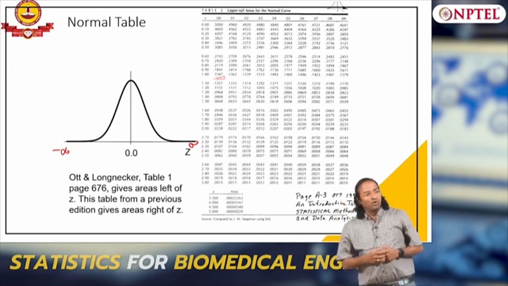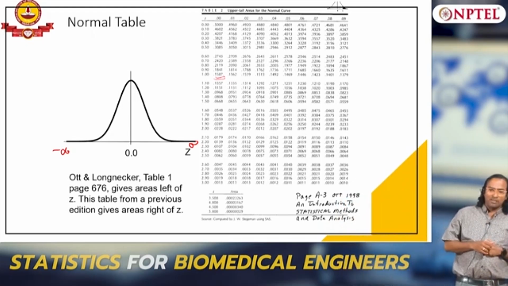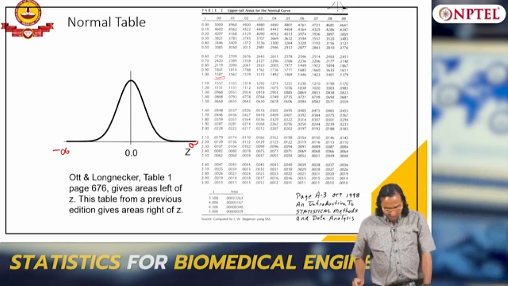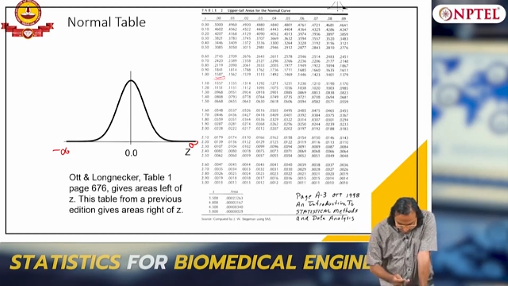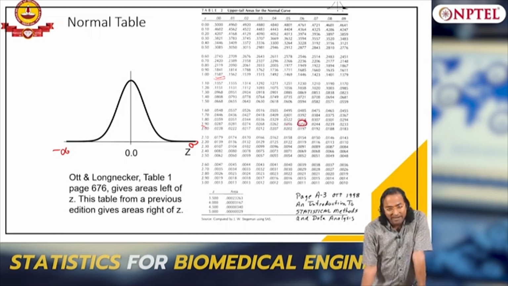You are able to reject with very high confidence in the first example, because 1.96 we know what it is. So 1.96 is my Z alpha by 2, and that is 95%.